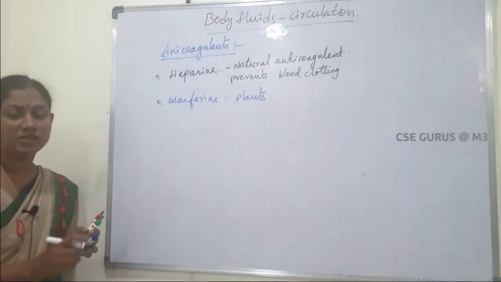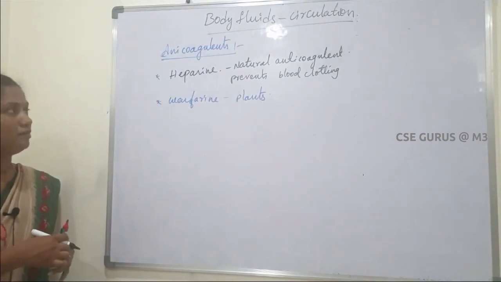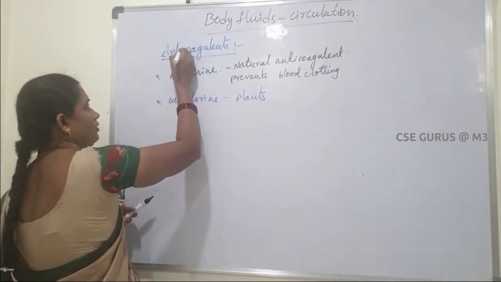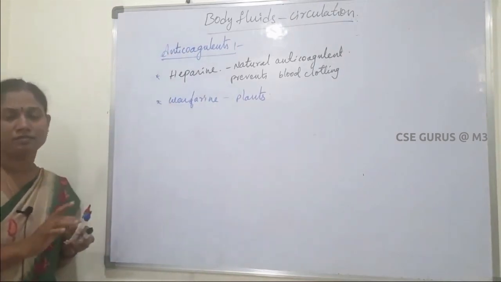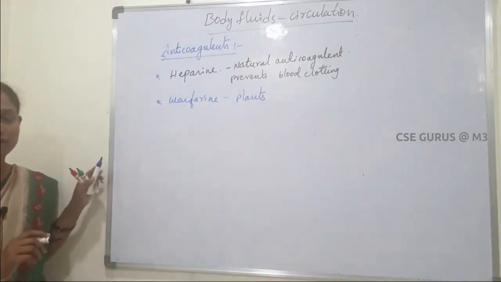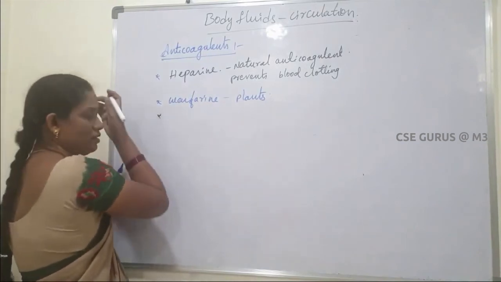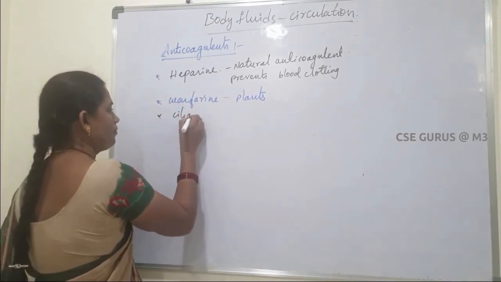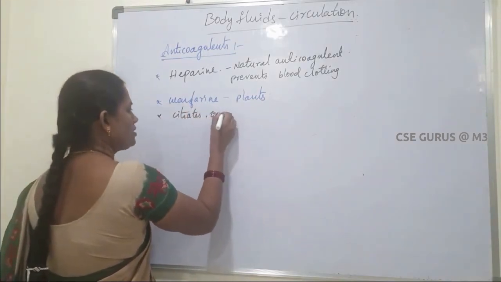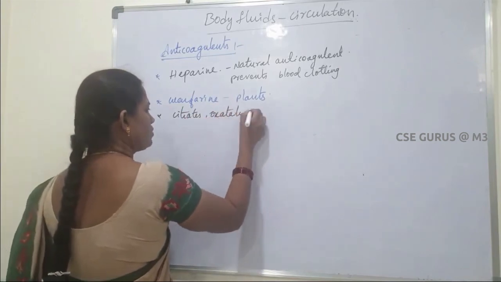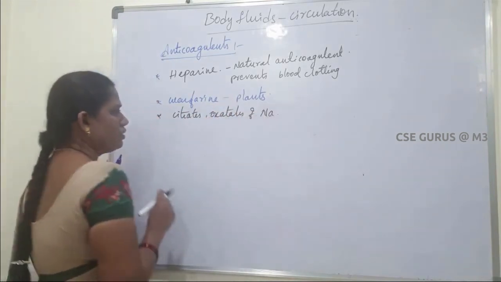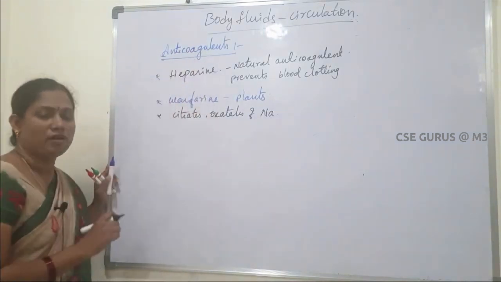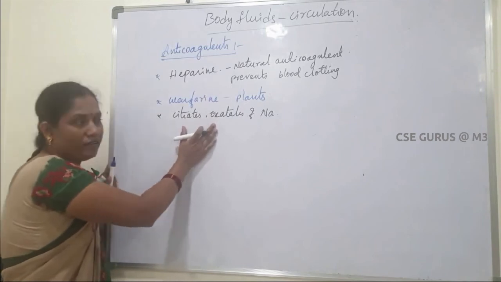Next, some other chemicals are also used as anticoagulants, like citrates and oxalates of sodium. These are also used as anticoagulants, which means they prevent blood clotting.